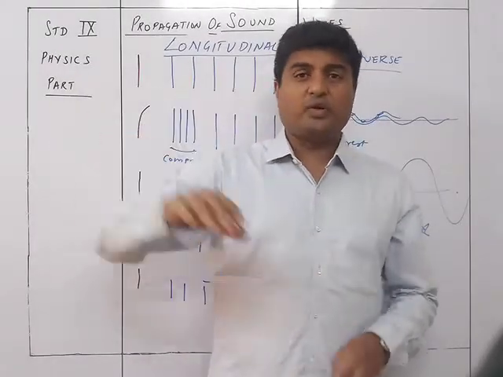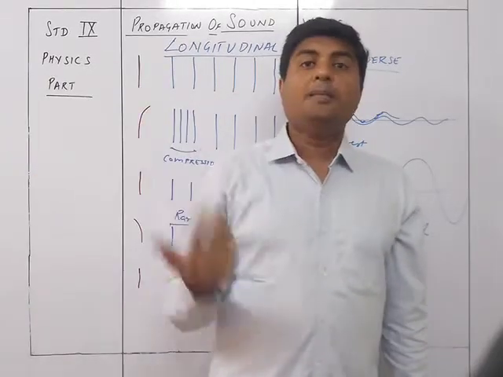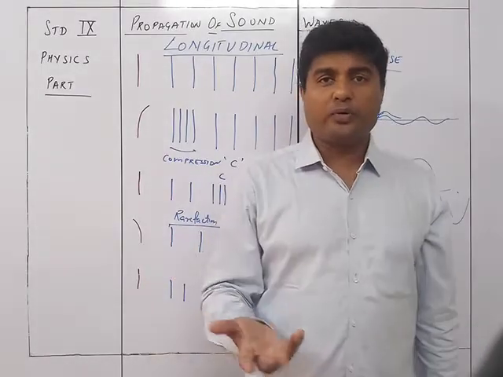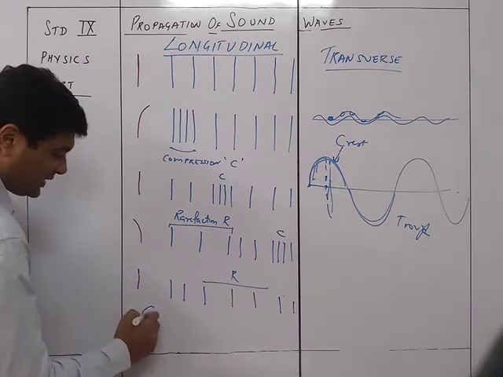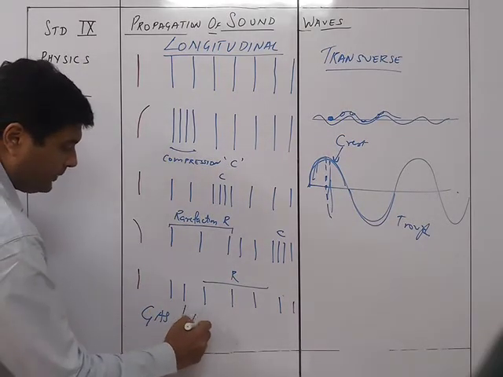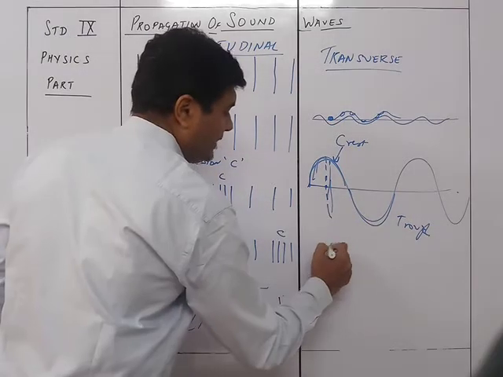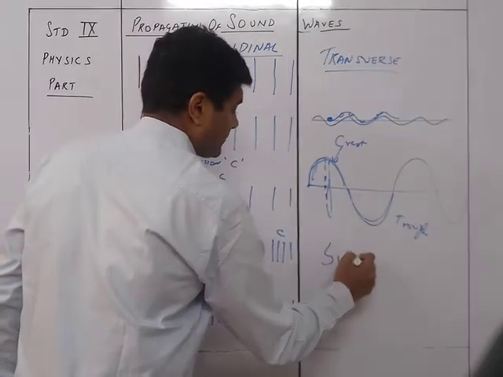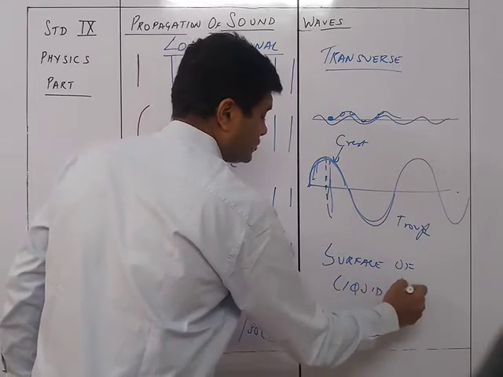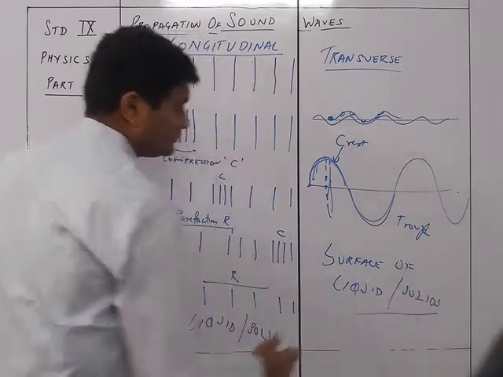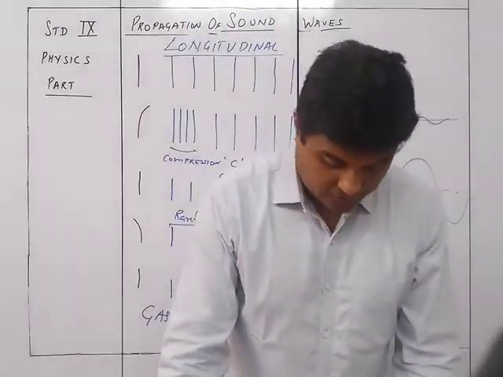Because it is only on the surface, it can be there only on the surface of solids or on the surface of liquids. Gases do not have any surface, so they cannot be produced in gases. So that's why this one over here can be in gas, liquid and solid, whereas this one will be only on the surface of liquids and solids. Okay, so that's the difference between longitudinal waves and transverse waves.